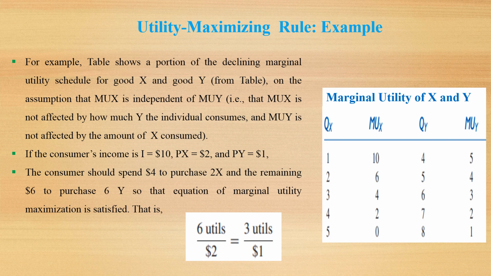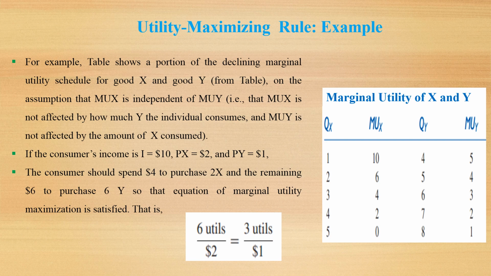Here we have an example of the utility maximization rule. We have quantity of good X from 1 to 5. We have marginal utility of good X: 10, 6, 4, 2 and 0. Similarly, we have quantity of good Y: 4, 5, 6, 7 and 10. We have marginal utility of good Y: 5, 4, 3, 2 and 1. For example, this table shows a portion of the declining marginal utility schedule for good X and good Y, on the assumption that the marginal utility of good X is independent of the marginal utility of good Y.